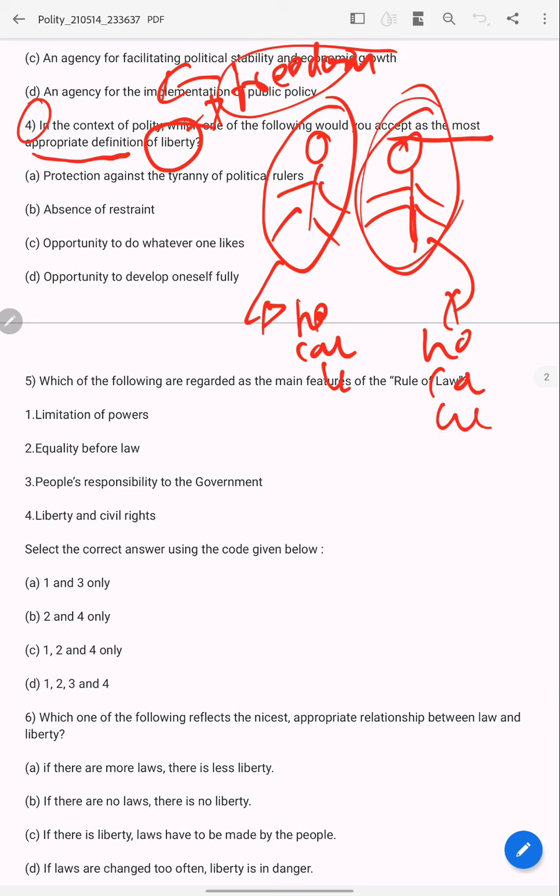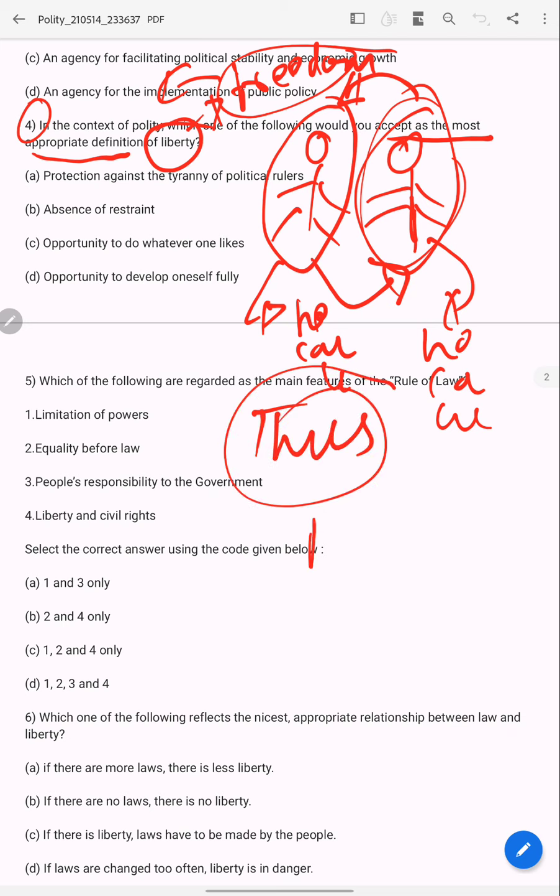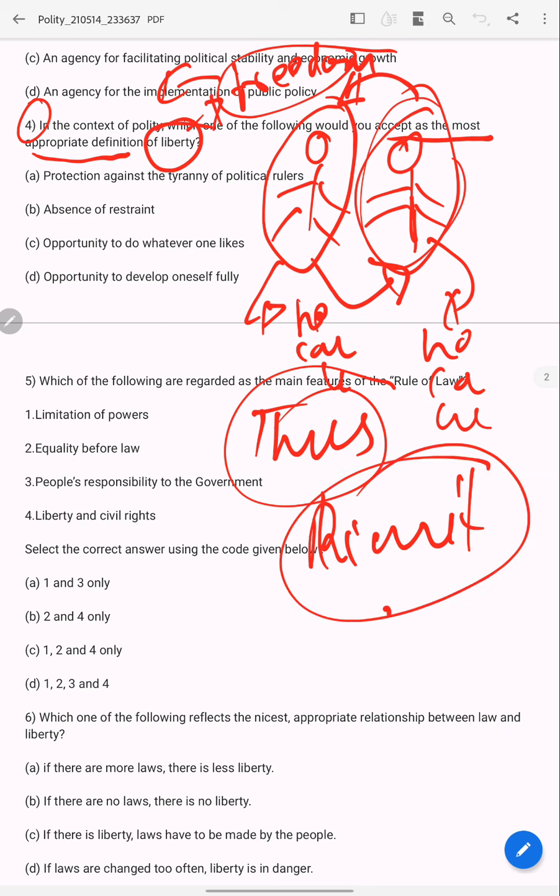But this guy cannot affect his liberty. Thus, there should be limitations on one's liberty so that he cannot impact this guy's liberty.